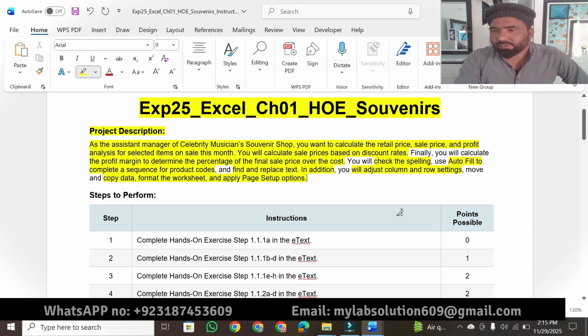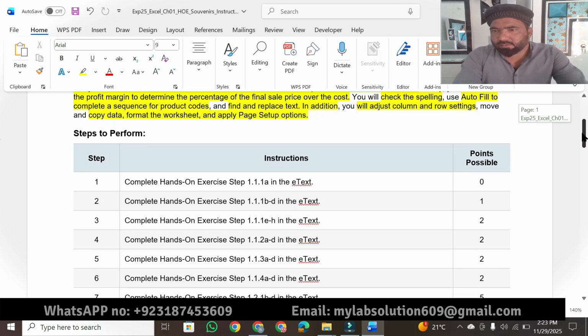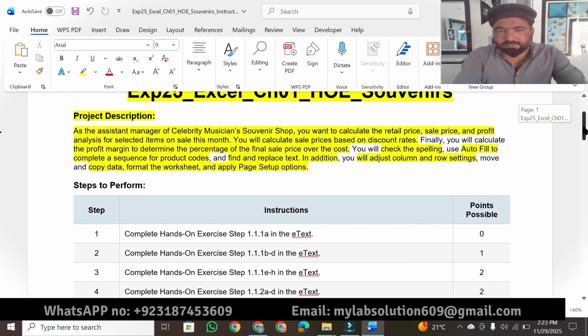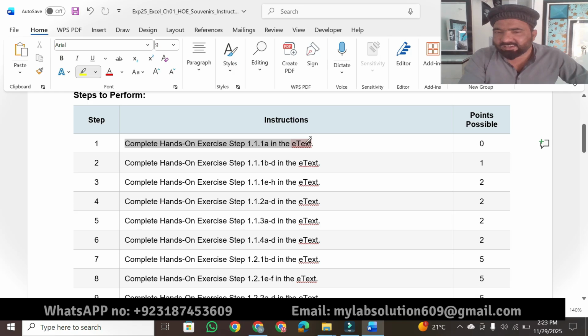Now I'm moving toward login, and then we have to open our e-textbook. Then we will be able to solve this assignment step by step. Once we open our textbook, we can solve this assignment. There are 32 questions. In the first one we have to complete hands-on exercise step 1.1 1A in e-text. We have to read the instructions from there.